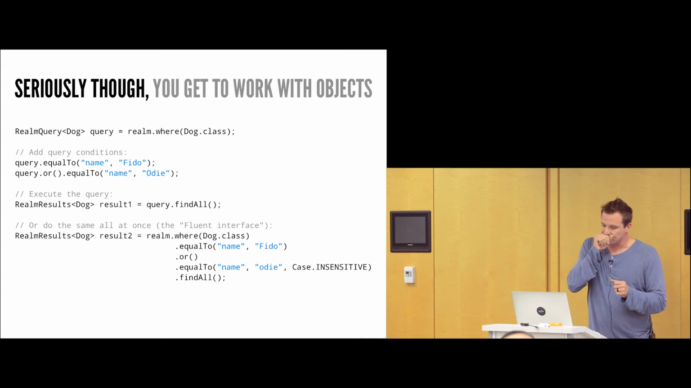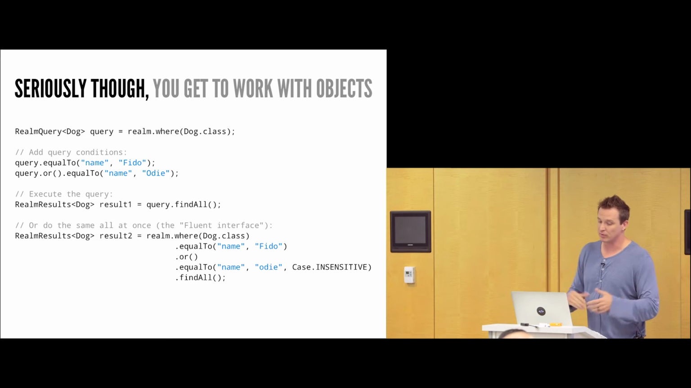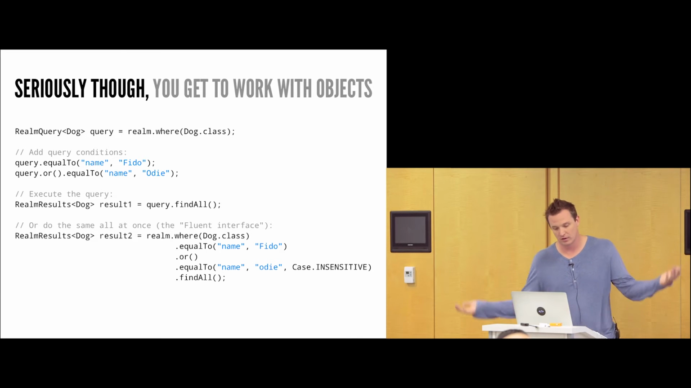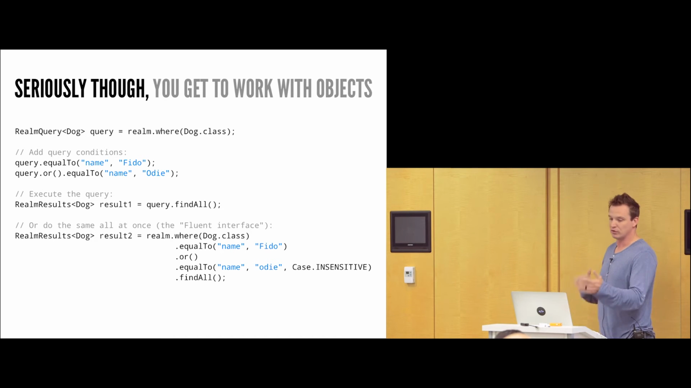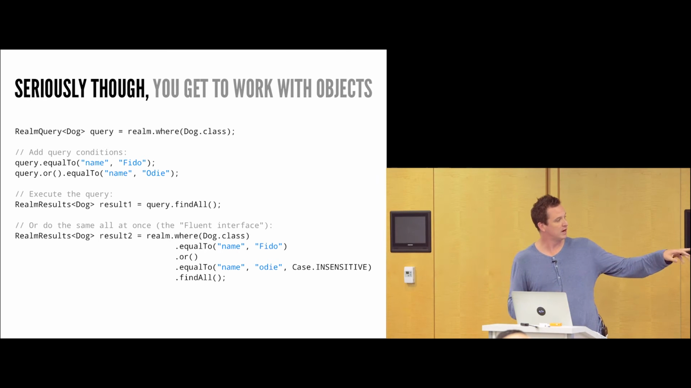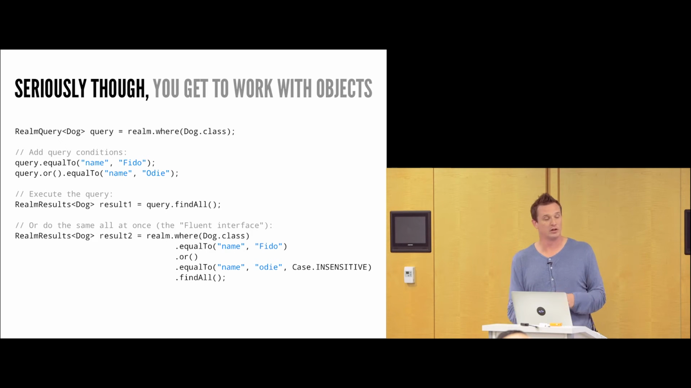So here's another example where we're querying for a bunch of dogs, and you're chaining different things together. So you can see here we're doing the equalTo. We're going to chain things together using another or an equalTo. We're going to find all the dogs, and then we can do this fluent interface. Notice also, near the bottom, we can also do case-insensitive searches as well. So there's a whole bunch of options inside of Realm, which make it really, really useful.